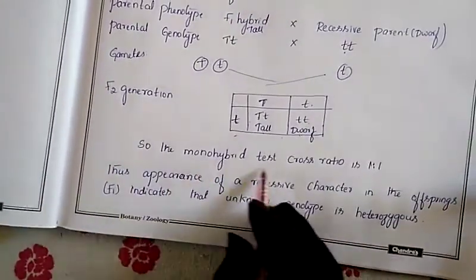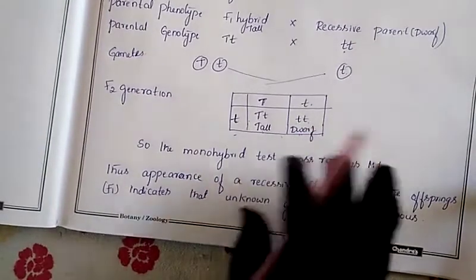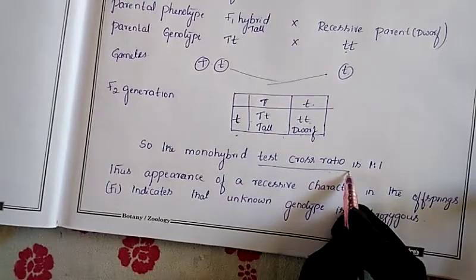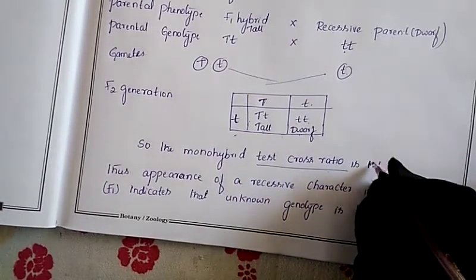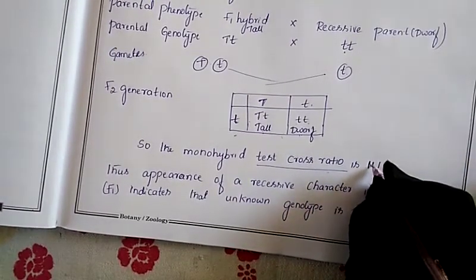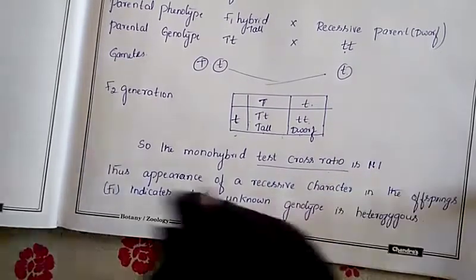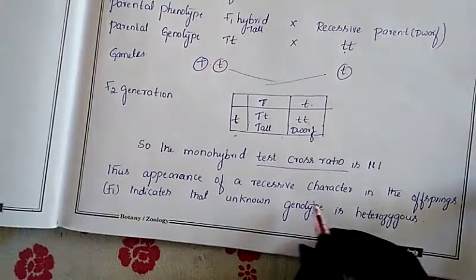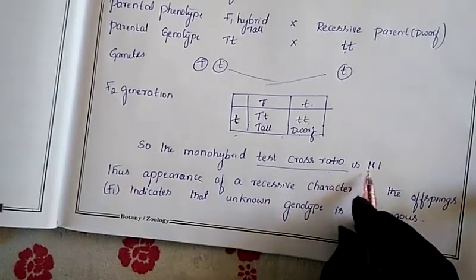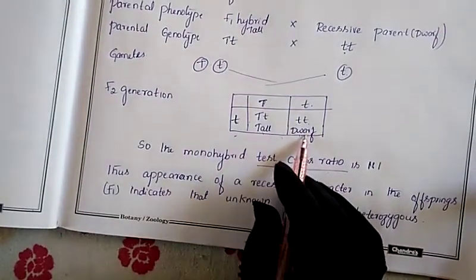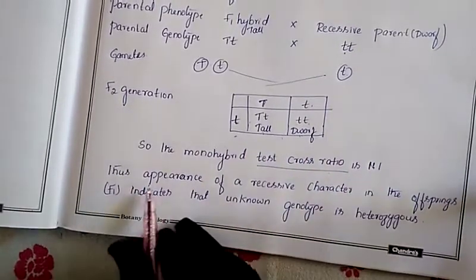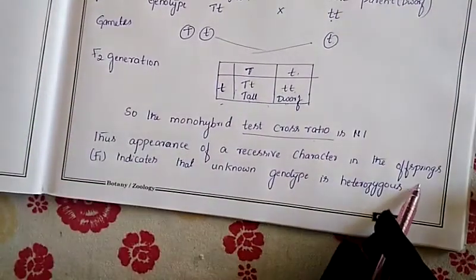So what is the monohybrid test cross ratio? Here phenotype and genotype will not come, only the test cross ratio will come. In the monohybrid cross, the phenotypic ratio is 3:1, whereas the genotypic ratio is 1:2:1. So the monohybrid test cross ratio is 1:1, because one tall and one dwarf. Two children are there, one is dwarf, one is tall. So that's why, the appearance of recessive character in the offspring.